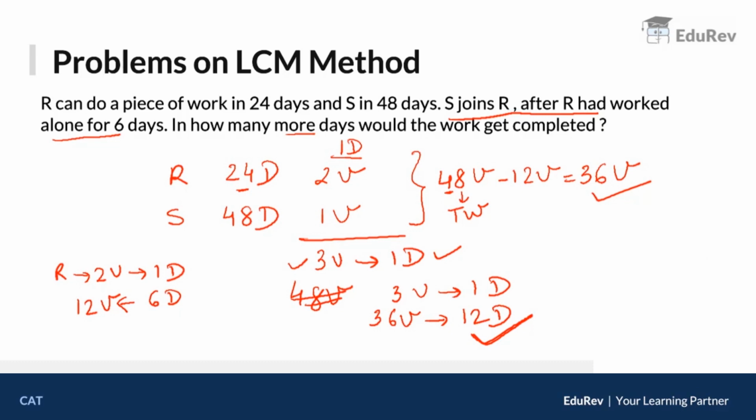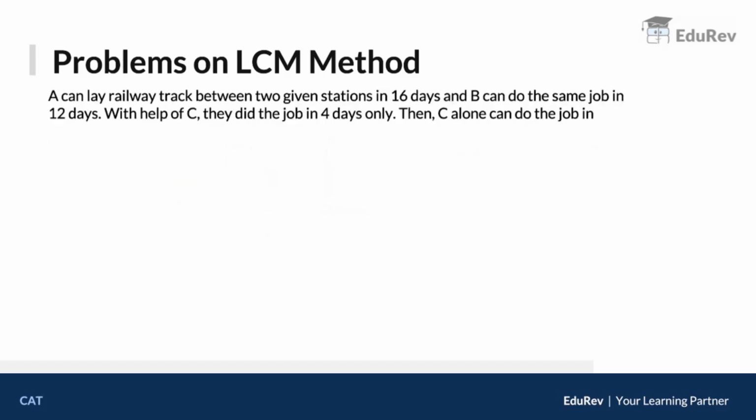Now let's look at the next problem. So let's see, what does it say? A can lay a railway track between 2 given stations in 16 days, and B can do the same job in 12 days. With the help of C, they did the job in 4 days only. So when all 3 worked together, they completed the work in 4 days. Now the question is, C alone can do the job in how many days?